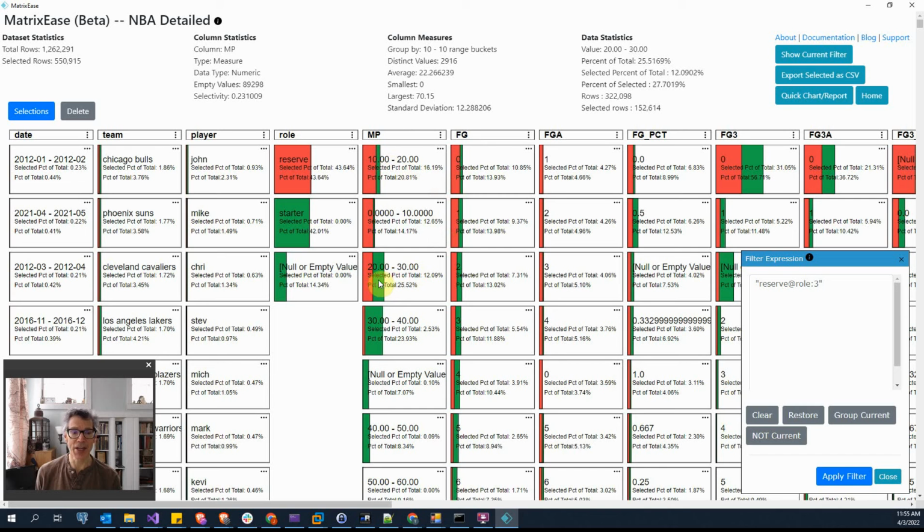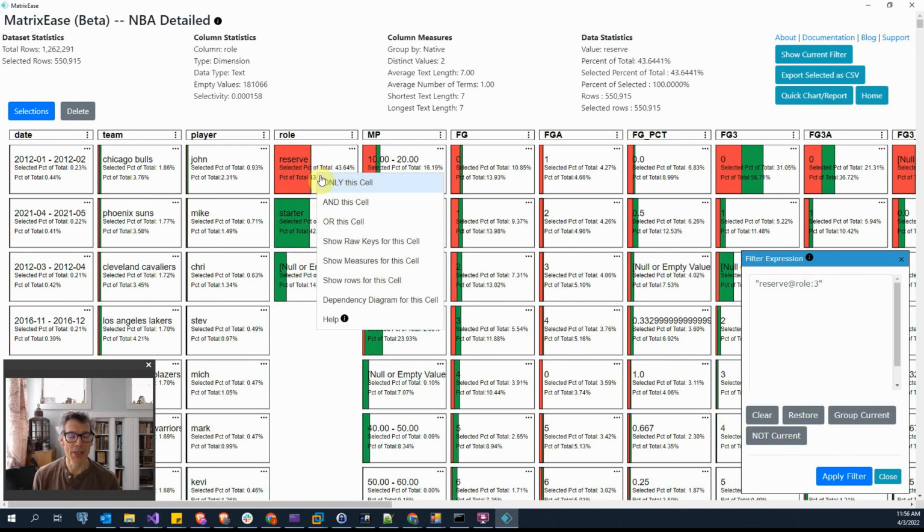reserve players and starters play about the same amount of minutes. You can also apply filters by right-clicking any node. You can add only this cell to the filter, this cell to the current filter, or this cell to the current filter. In this way you can create very complex filters.